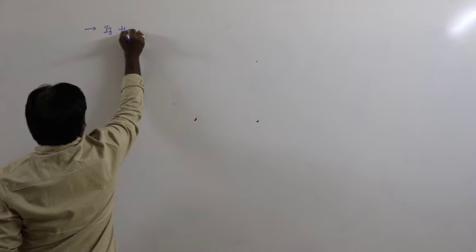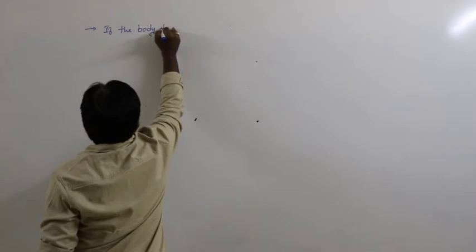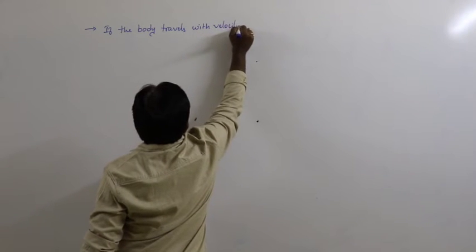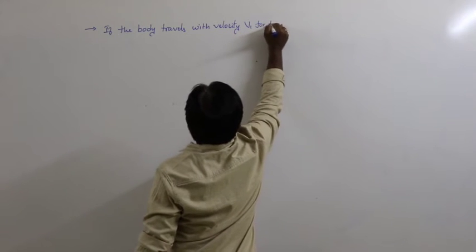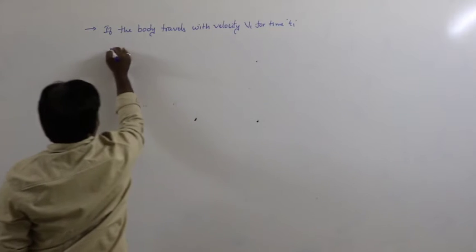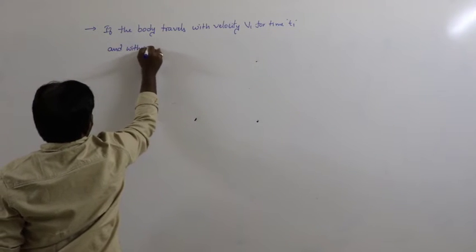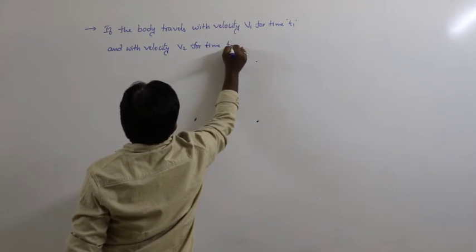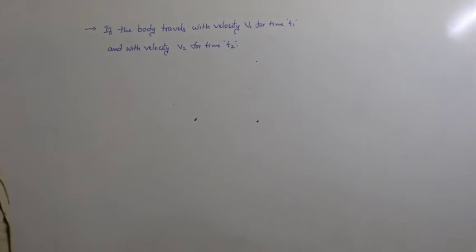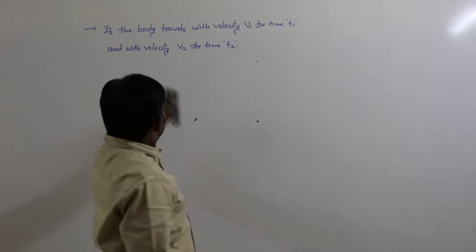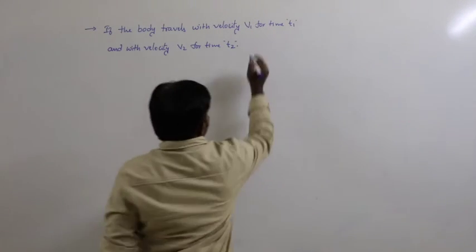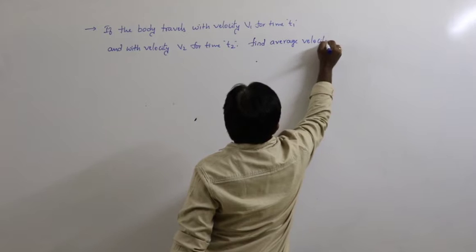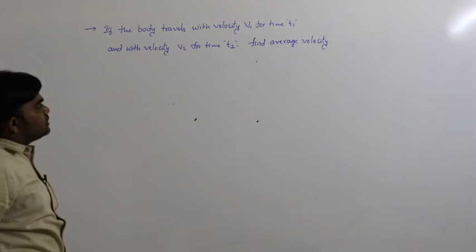Here the question is, if the body travels with velocity v1 for time t1 and with velocity v2 for time t2, find average velocity. This is the question.